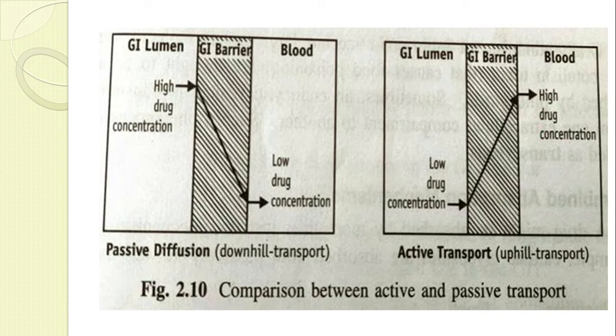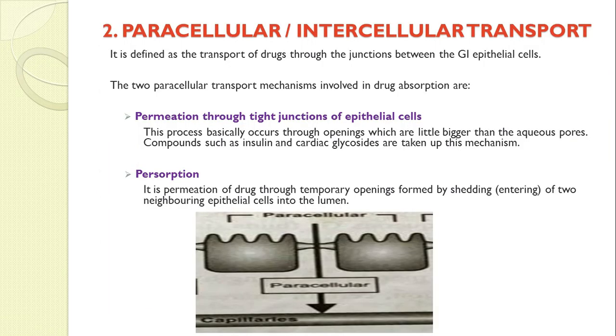Still the transfer of drug molecules is possible by the active transport process, and that's why it is called an uphill process. That is the basic difference between passive diffusion and active transport. Now we have finished the first mechanism, that is transcellular, or intracellular transport.